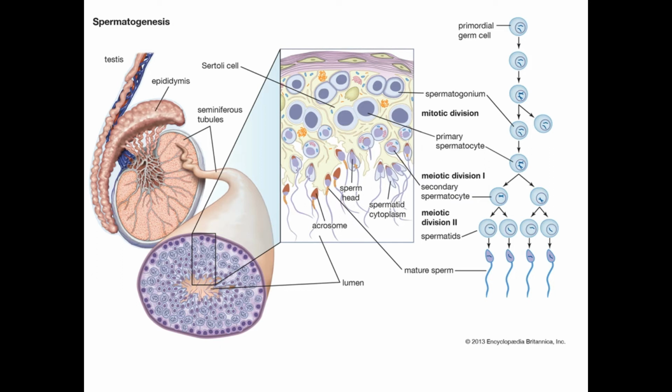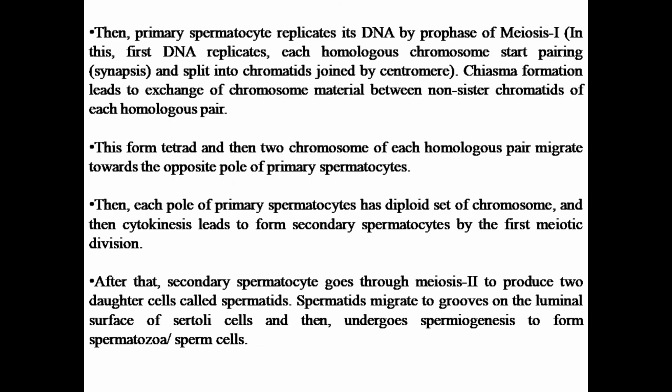The formation of spermatozoa from spermatid is called spermiogenesis. So spermatogenesis is a different thing, that is the whole process of formation and maturation of sperm, while spermiogenesis is just the conversion of spermatids into spermatozoa.